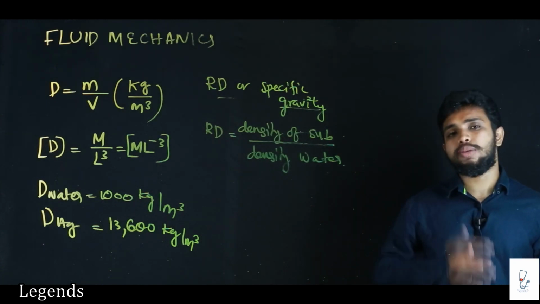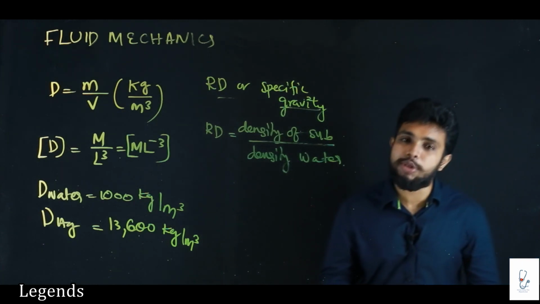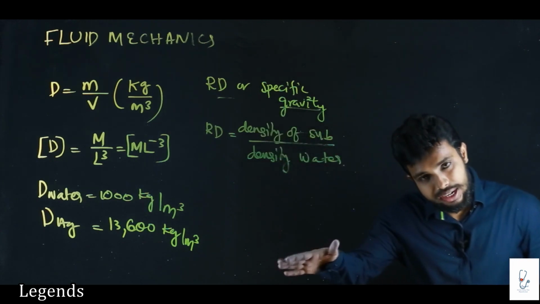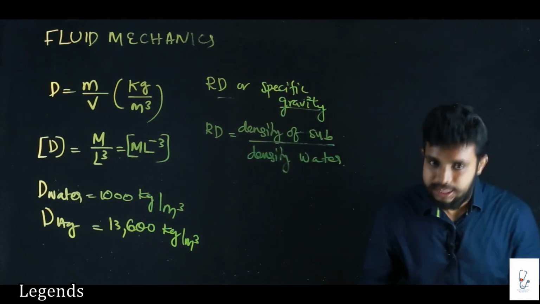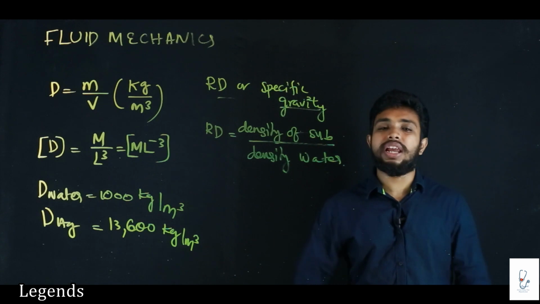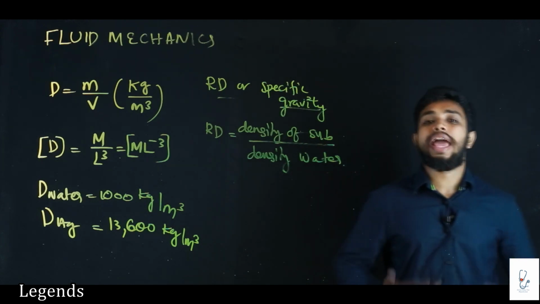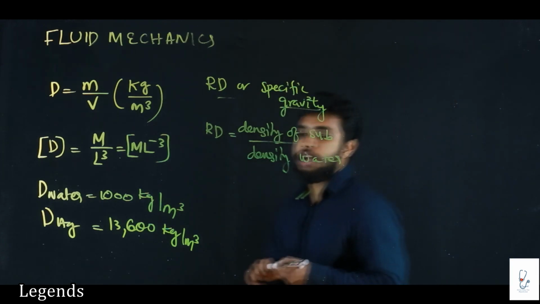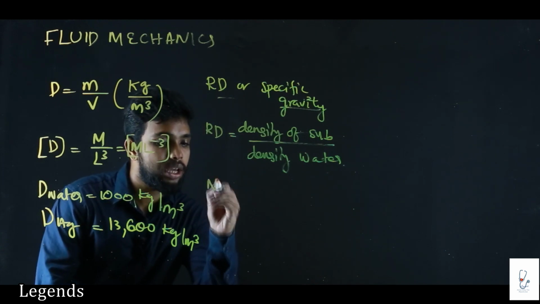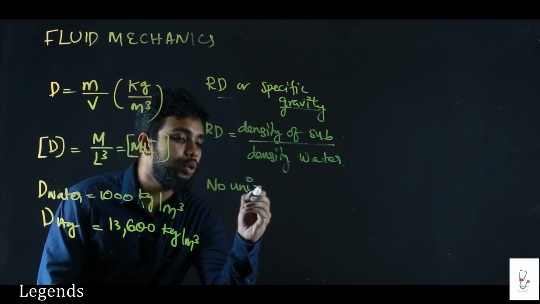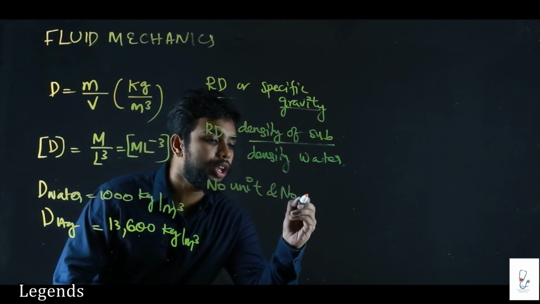And next question, this is the most important question. What is the unit and dimension of relative density? Density by density, same unit by same unit. Relative density has no unit. Likewise, relative density has no dimension. No unit and no dimension.